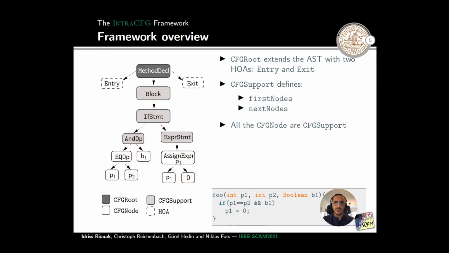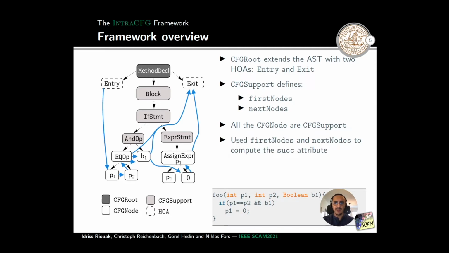Then we have that all the CFG nodes are CFG supports. We exploit the first and the next node attributes to compute the successor relation. Once we have the successor relation, the predecessor is computed as the inverse of the successor.